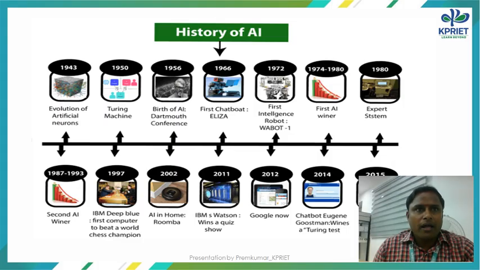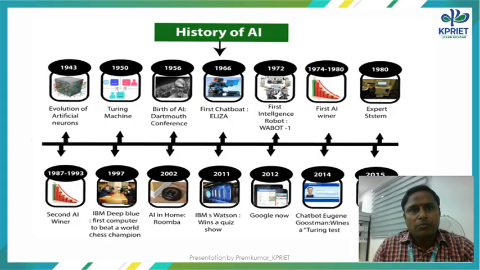After that, expert systems came into the picture, mostly in the 1960s and 1970s. Researchers started developing expert systems, which were programs that used rule-based reasoning to solve specific problems. After that, neural networks came into the picture in the 1980s and 1990s. The development of neural networks led to significant advances in machine learning and pattern recognition.